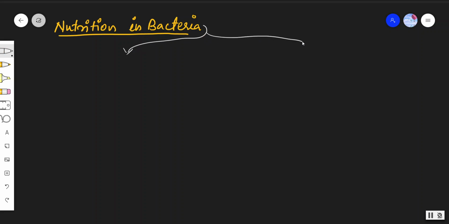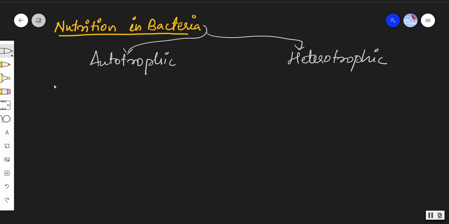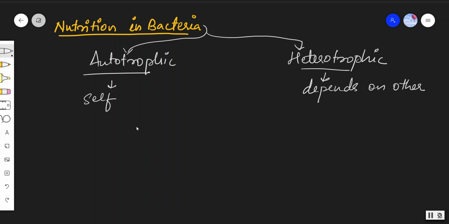Broadly, this is of two types: the autotrophic mode of nutrition and the heterotrophic mode of nutrition. Autotrophic means they prepare food by themselves. Heterotrophic means they depend on other animals or plants for their food.